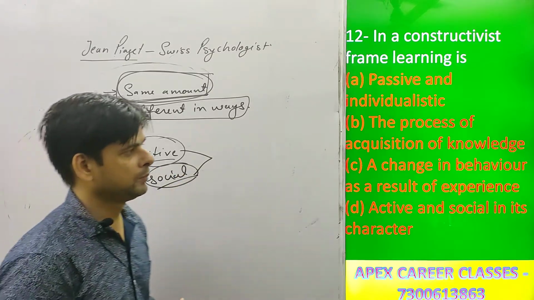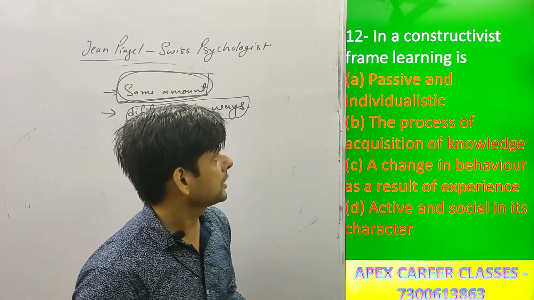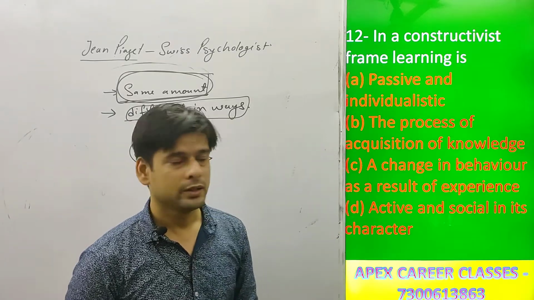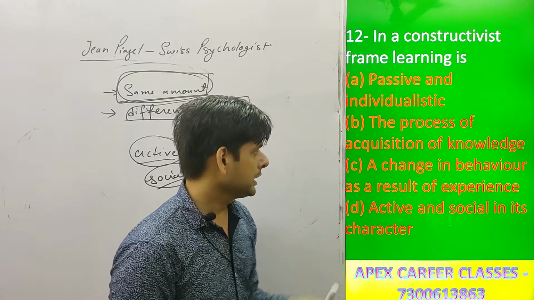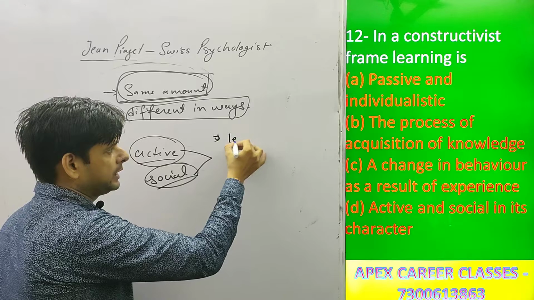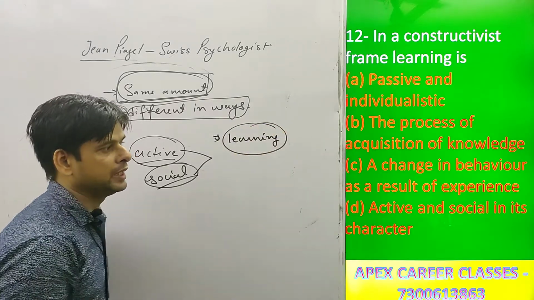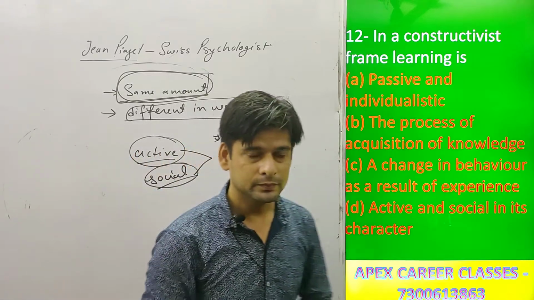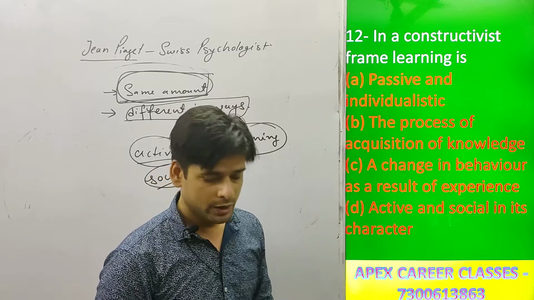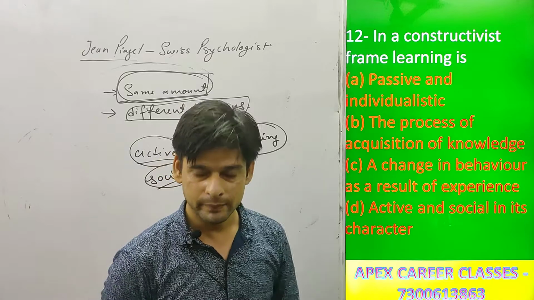So the correct option here will be D. But those who do not think of constructivism generally answer option C. That is wrong. Why do they answer like this? They answer this because learning means a constant change in behavior because of practice, training, or experience. But it is not according to constructivism. If you talk about constructivism, then the correct option will be option D.